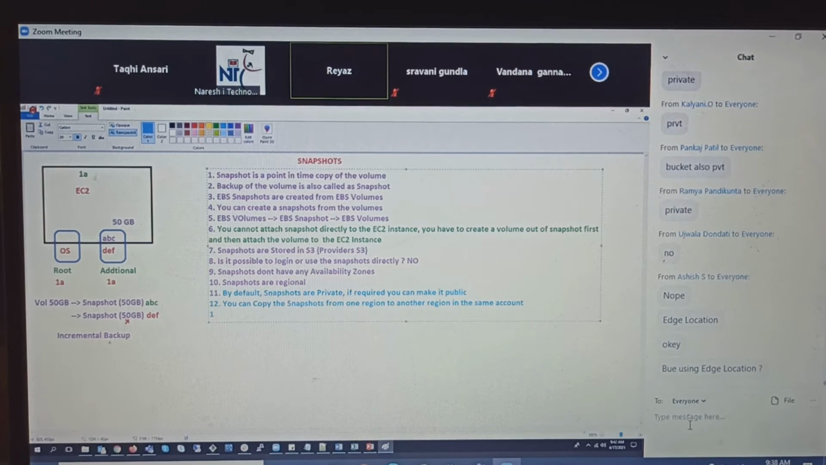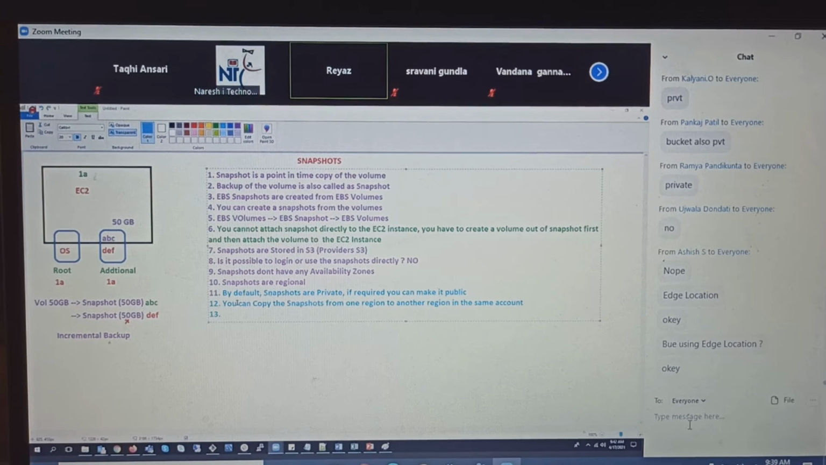You will get a question, sir, is this in the same account? No, not using edge location. Edge location is for caching purposes for applications. Now we are talking about the hard disk volumes concept. So snapshots can be moved from one region to another region.